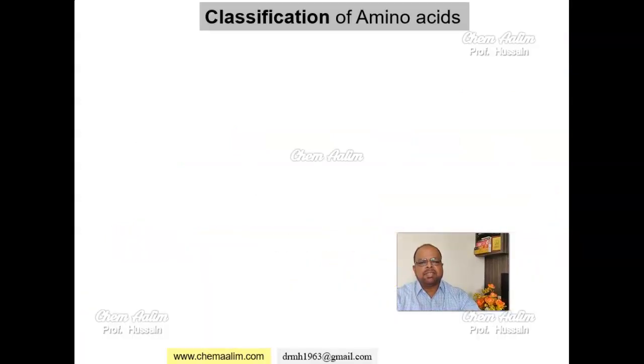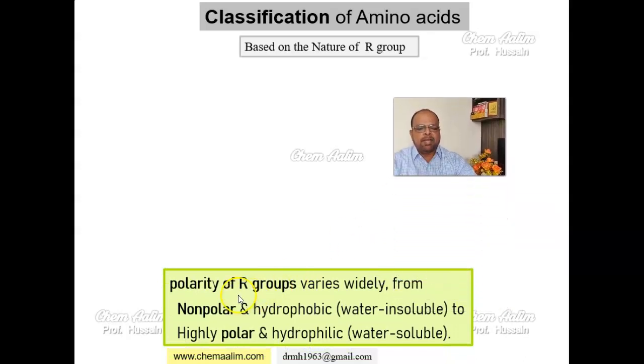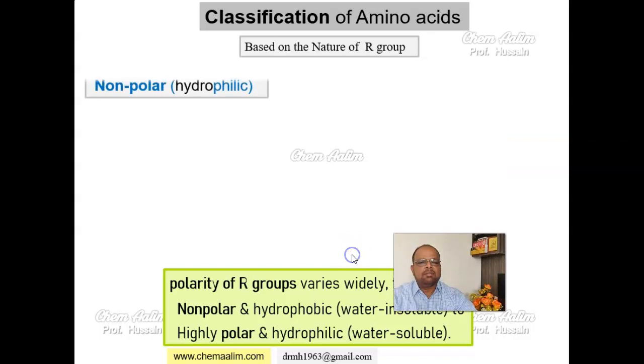Classification of amino acids. Classification of amino acid is based on the nature of R group. The polarity of R group varies widely from non-polar and hydrophobic to highly polar and hydrophilic or water soluble.